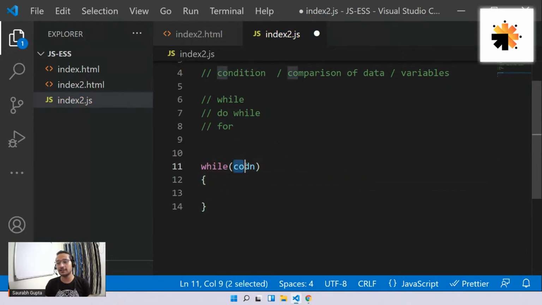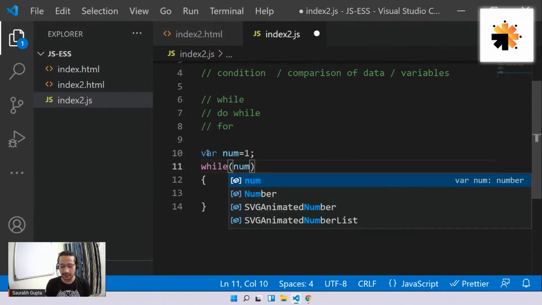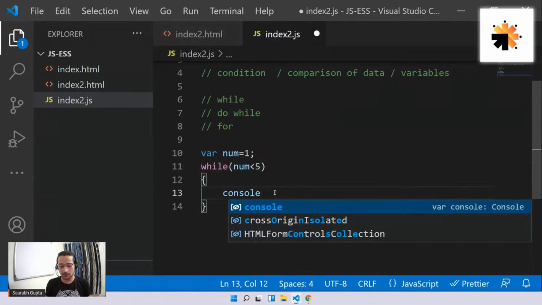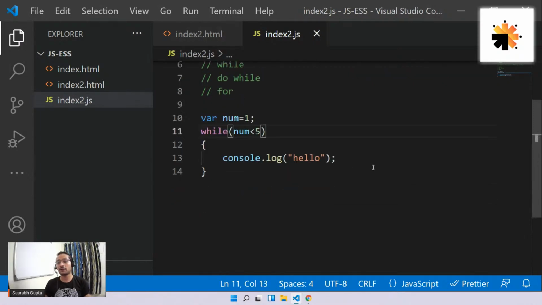Now, you want to write a condition. That means you need a variable to compare. So let me create that. Let's say var num equals 1, something like that. And now let's say I put my condition as num is less than 5. And now let me put my code as console.log. In this case, let me just print hello. Now see what will happen.